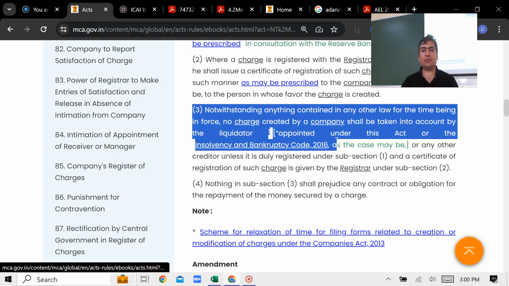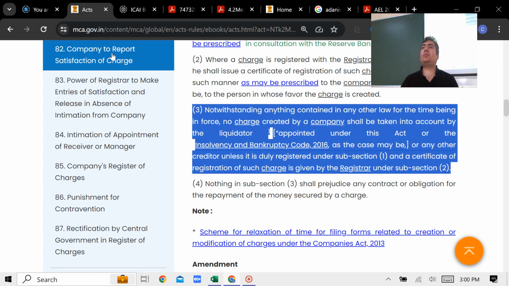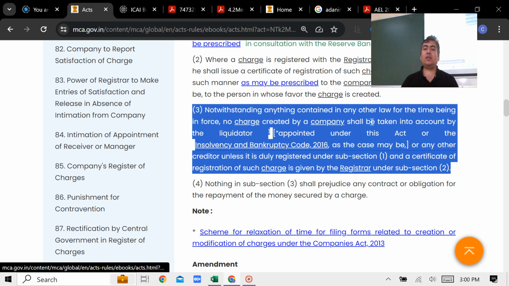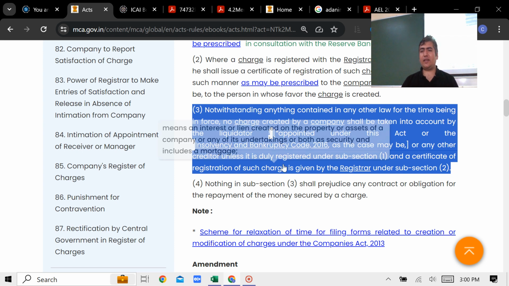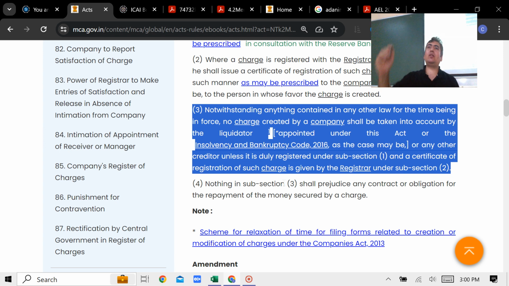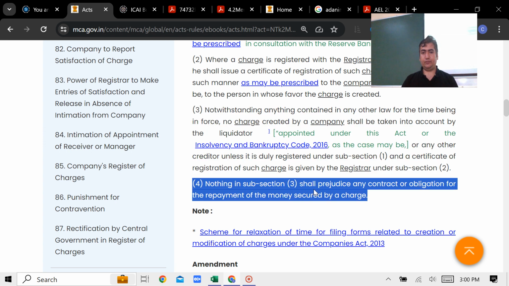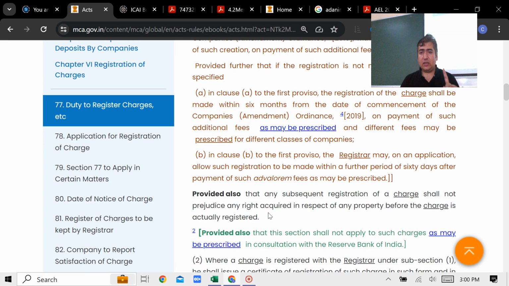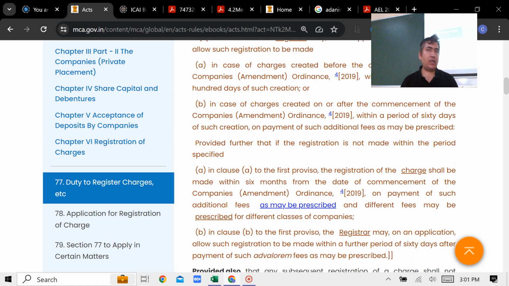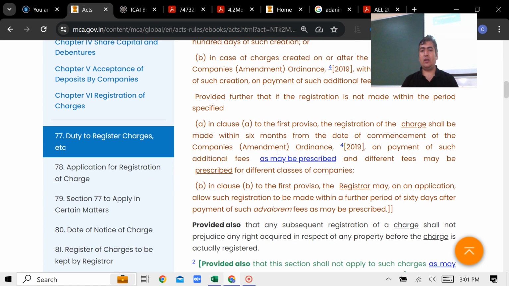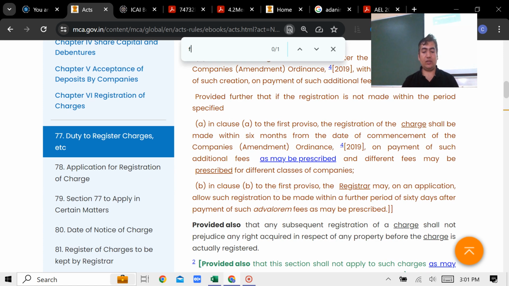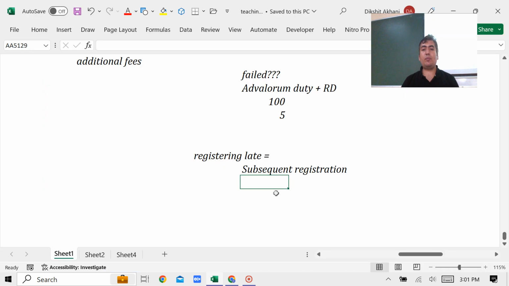Subsection 3, please ignore this part. The reason I'm saying ignore this part is that it is about the winding up liquidation process. And I told you, look, ये क्या कहता है? Above provisions don't apply during liquidation, because liquidation is winding up, and in the winding up we have what? Special provision. So please don't go for that. इन सभी में मुझे एक point आपको बताना है, that is about the notice. What kind of notice? Let me tell you here. What kind of notice? वो आगे आएगी एक पॉइंट, वो आप पढ़ो यहाँ पे देख लो.